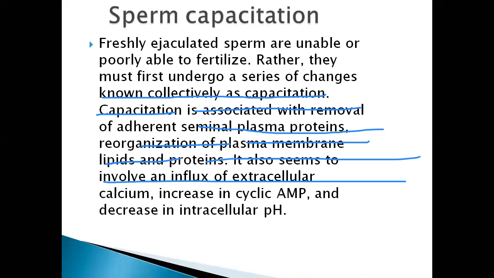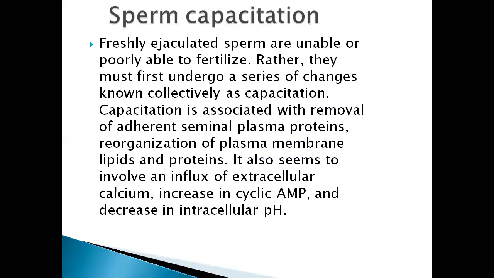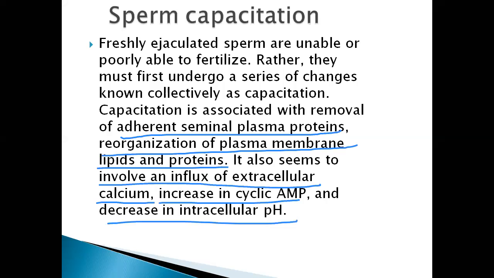Some will be trapped in the cilia and some are going to be engulfed by macrophages. Likewise, freshly ejaculated sperm are unable or poorly able to fertilize. Rather, they must first undergo a series of changes known collectively as capacitation. Capacitation is associated with the removal of adherent seminal plasma proteins and reorganization of the plasma membrane lipids and proteins. It also seems to involve an influx of extracellular calcium, an increase in cyclic AMP, and a decrease in intracellular pH.